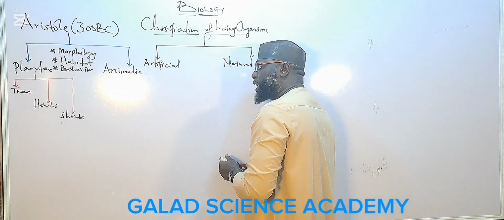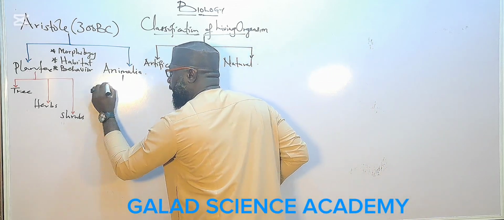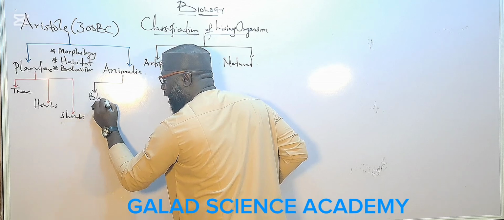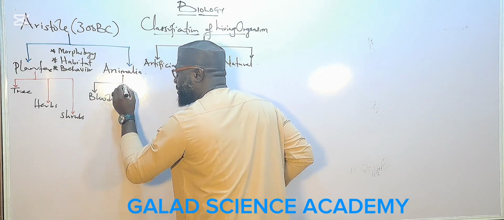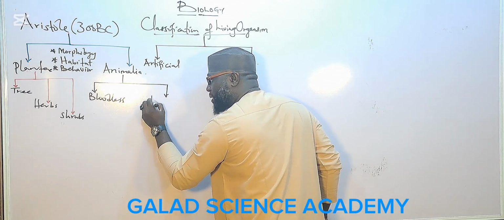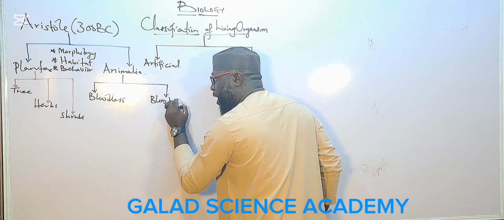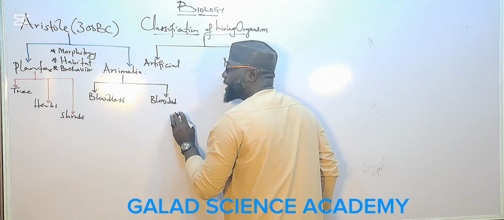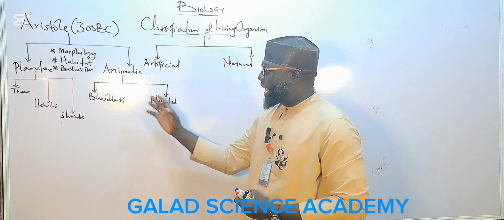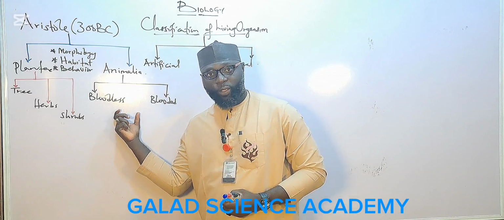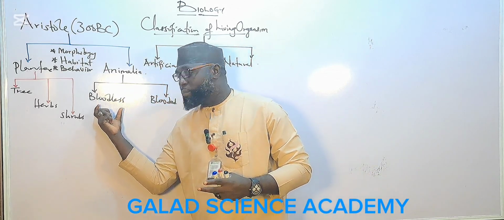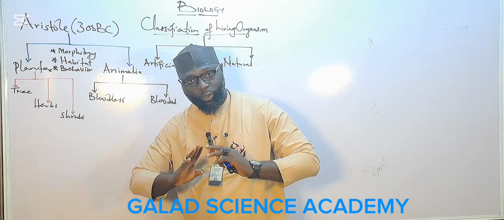The first one, he said, some animals are bloodless animals. The second one, some animals are blooded animals. The first one is bloodless animals, the animals without blood.